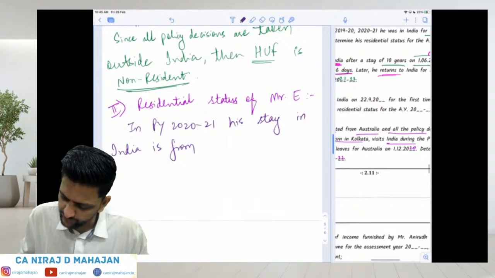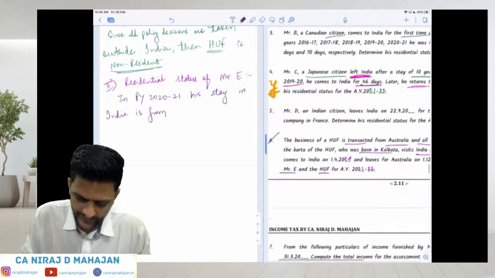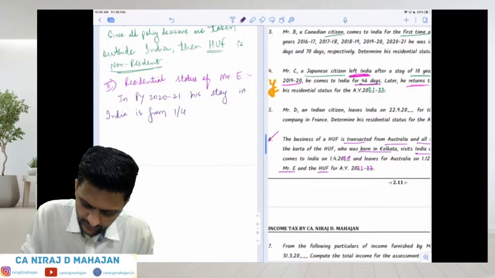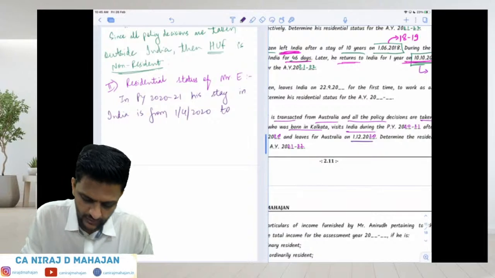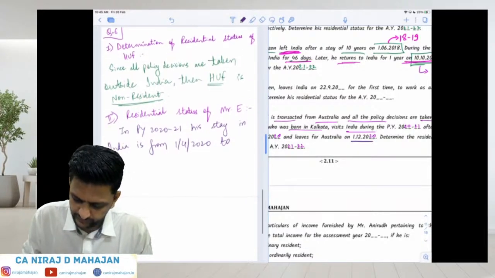He came to India on 1/4/20 and he left on 1/12/20. So 1/12/20 is in India, keep that in mind.